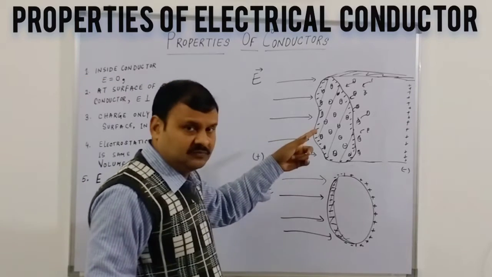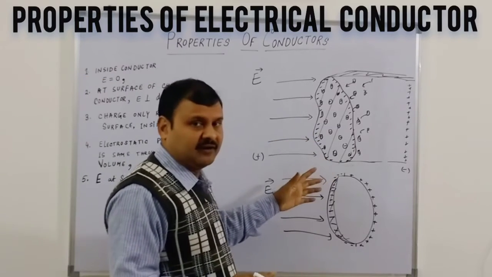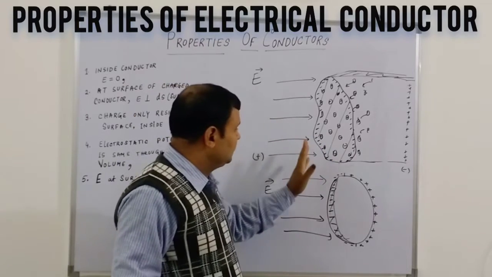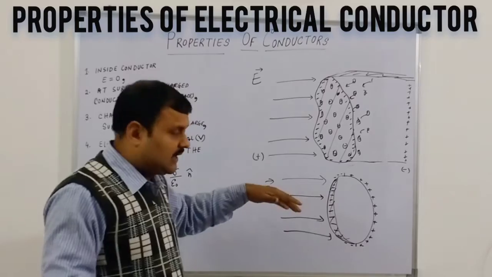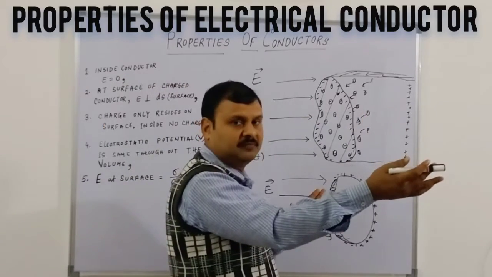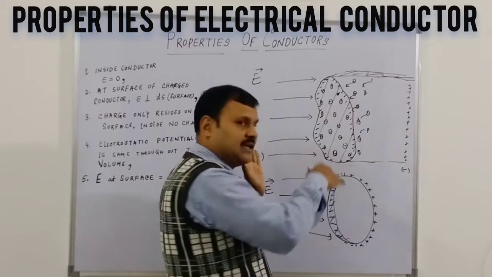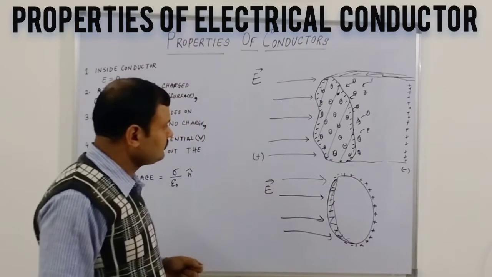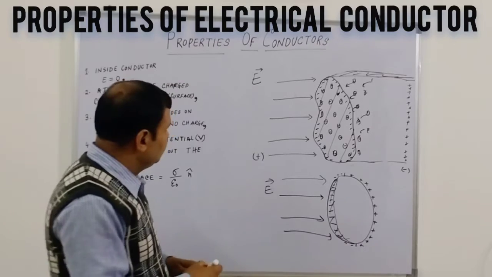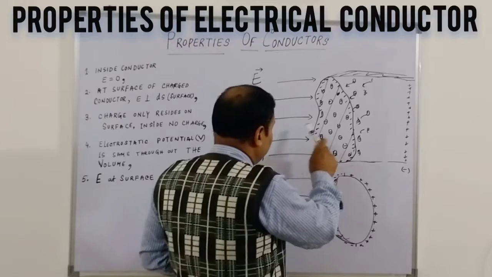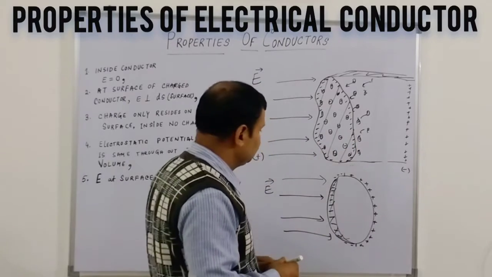Now, what is the time taken for this phenomenon, the drifting of electrons from one end to the other due to the electrical field? How long will it take? You know why it is happening? After induction, the electrons get attracted.